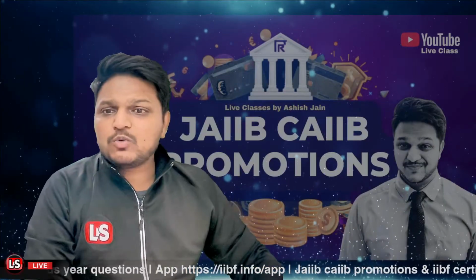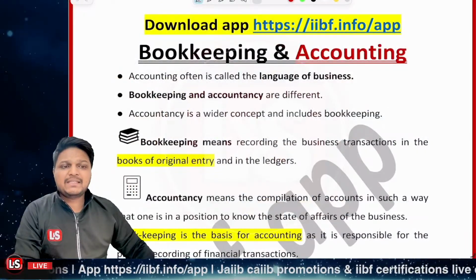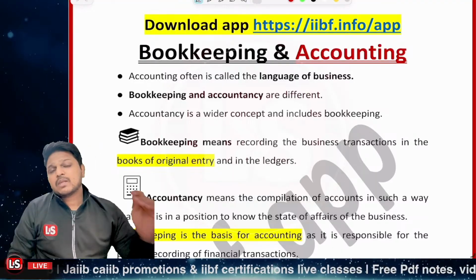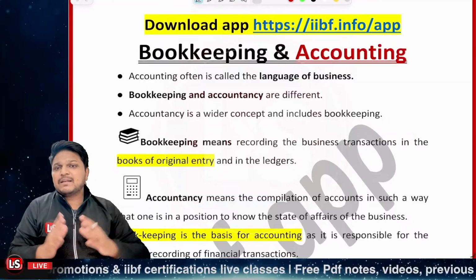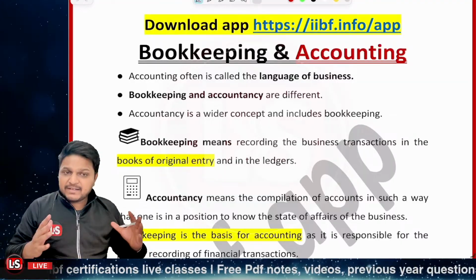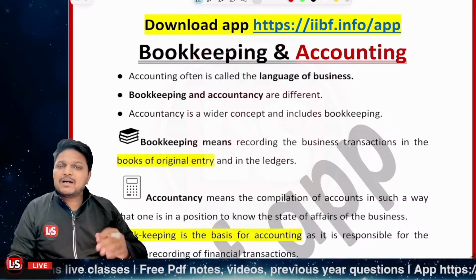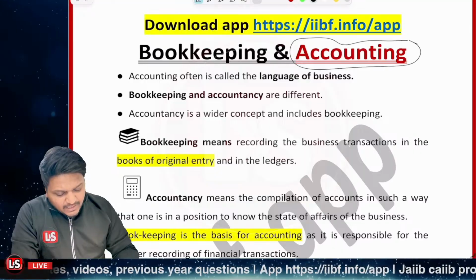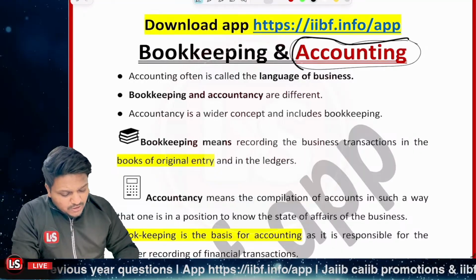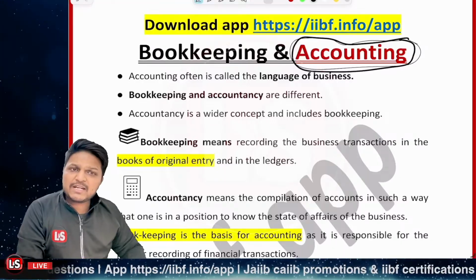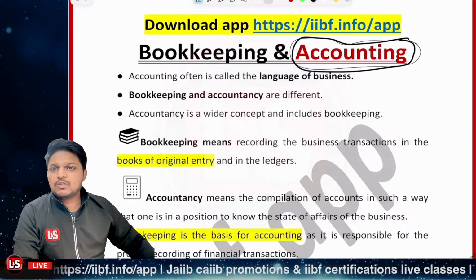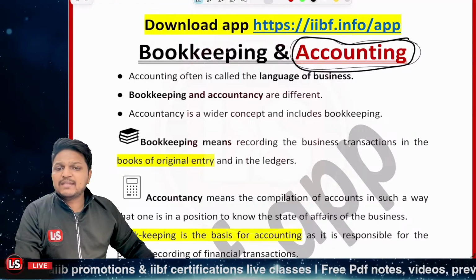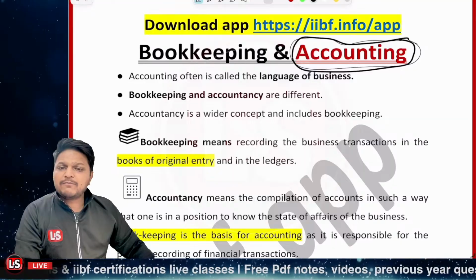So the first chapter that we are going to cover today is related to bookkeeping and accounting. Let me tell you that accounting is a bigger umbrella. Accountancy is a very wide concept, and bookkeeping is a part of it. Accounting is about calculating each and everything, and you get to know what the financial position is, what a profit and loss account is, and what a balance sheet is. Each and everything is covered in accounting, and in the very end, you give the owner of the business the position right now and how they can benefit from it. So everything will be told to you.